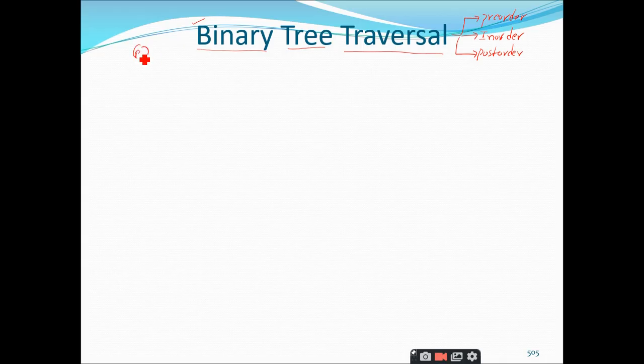So let us take the root node like this, and let us assume that this is the left subtree and this is the right subtree. When I represent it as left subtree and right subtree, you can assume that there exists another set of nodes here also, something like that. So there are majorly 3 parts in any binary tree. The first part is the root node, the second part is the left subtree, and the third part is the right subtree. Am I right or not?